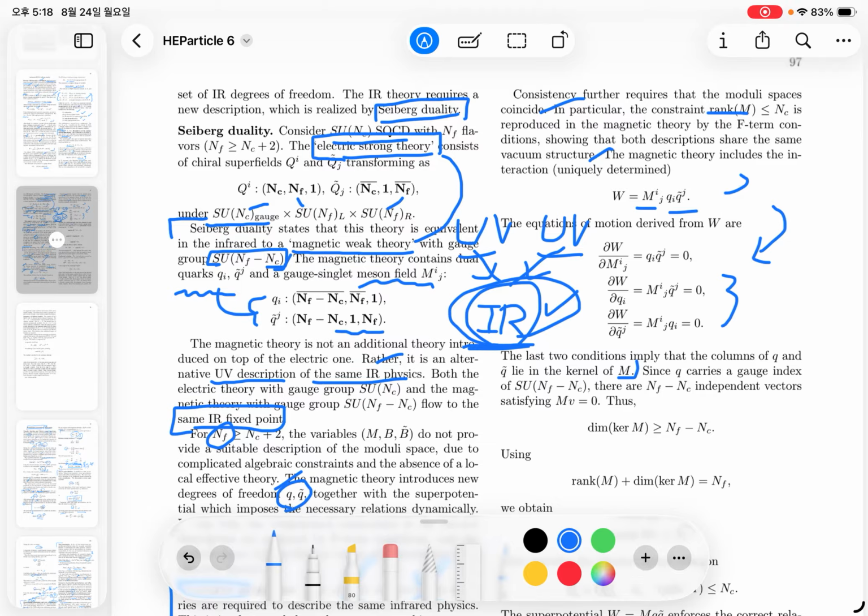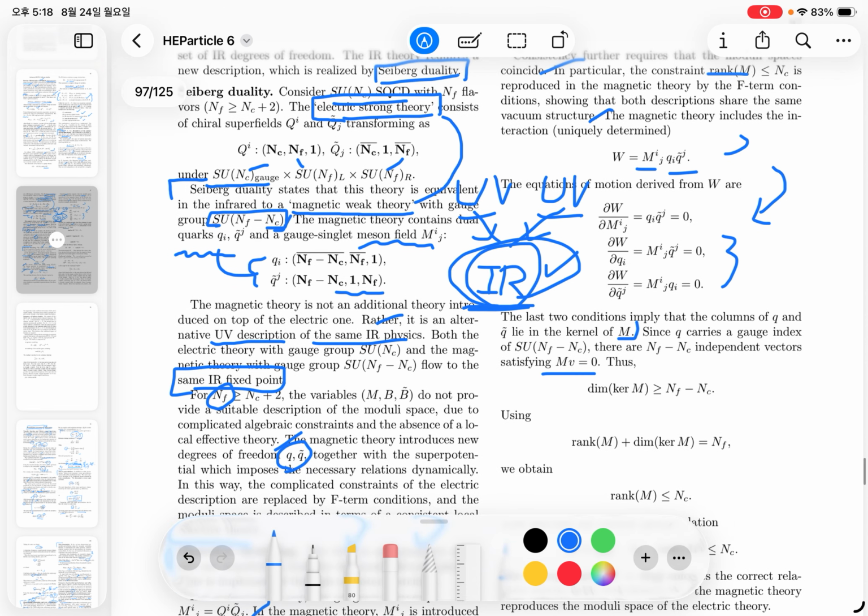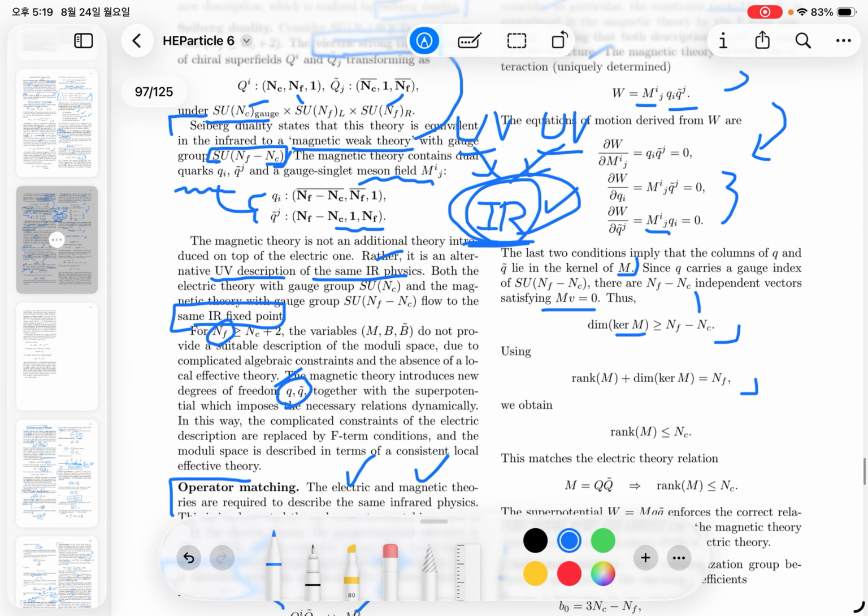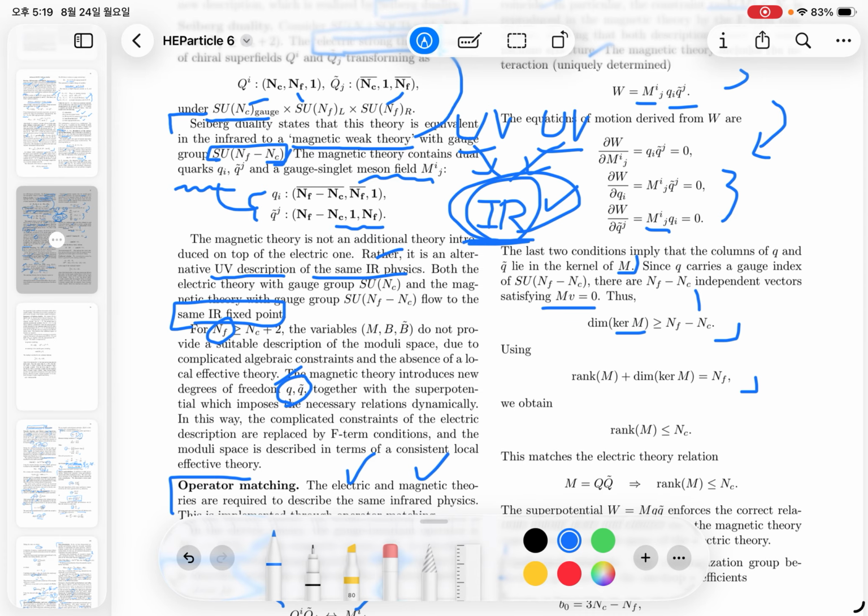And this dual quark q carries gauge indices of the axis of NF minus NC, so that there are independent vectors with NF minus NC components satisfying this linear system. So by linear algebra, the kernel space of the meson singlet matrix has a dimension which is also equal to this NF minus NC to obtain the non-trivial solution. And by using the dimension theorem of linear algebra, we can obtain the condition that the rank of this meson singlet matrix should be smaller than or equal to NC.